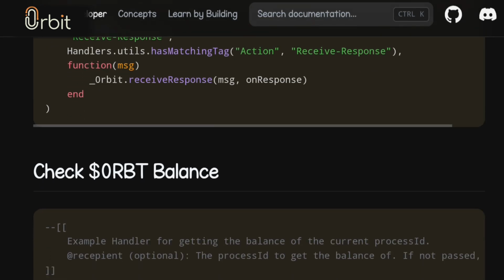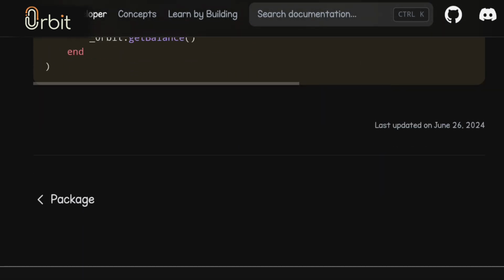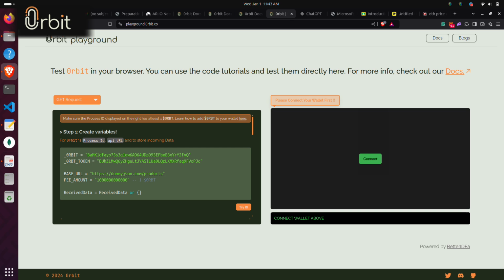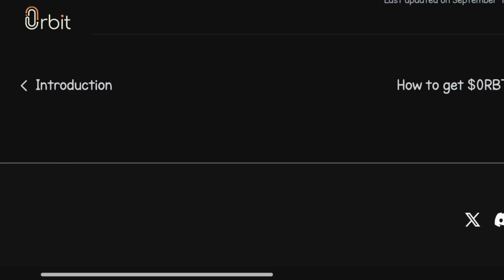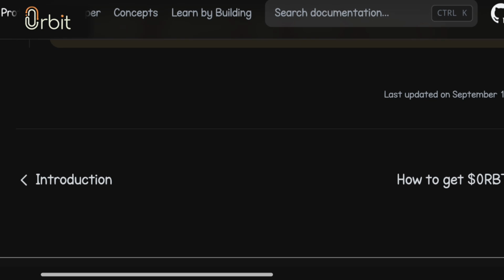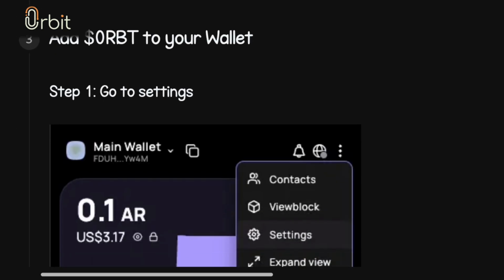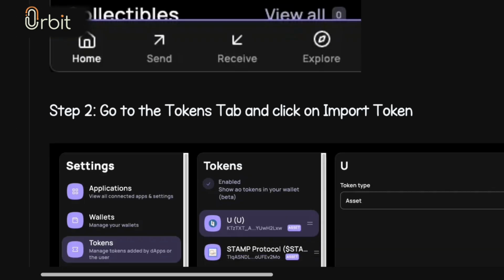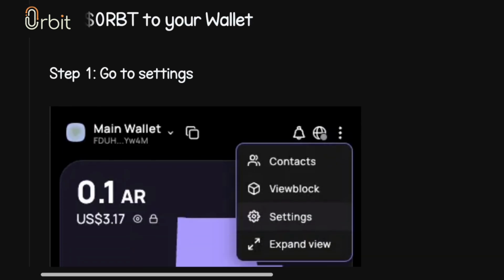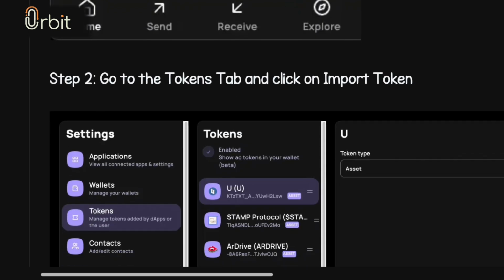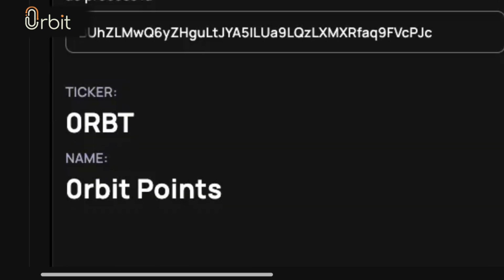Just copy those codes and come to playground.orbit.co. Here you can test your code directly. Nothing so complicated. And one more interesting thing, you should pay your gas fees in the ORBT token. How to set up your wallet, how you can get some ORBT tokens, everything is mentioned in the docs section as well. Okay, I think up to this stage you have good enough developer knowledge about the Orbit ecosystem.